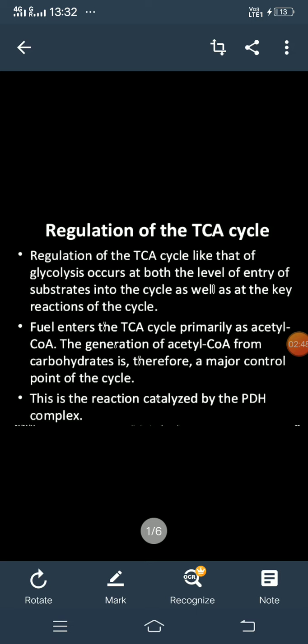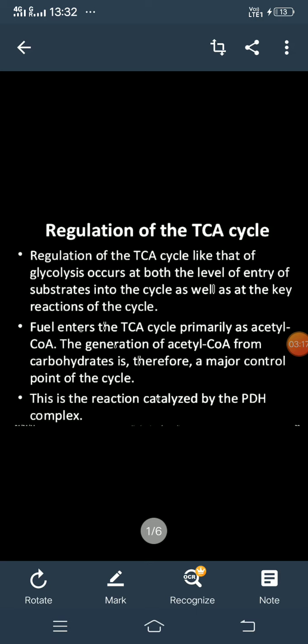As in its name, dehydrogenase means removal of hydrogen. To accept that removed hydrogen, NAD plus is required, so pyruvate is converted to acetyl CoA plus NADH. It is catalyzed by the pyruvate dehydrogenase complex and NAD plus molecule.